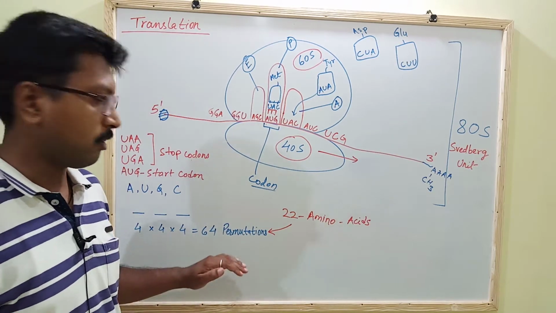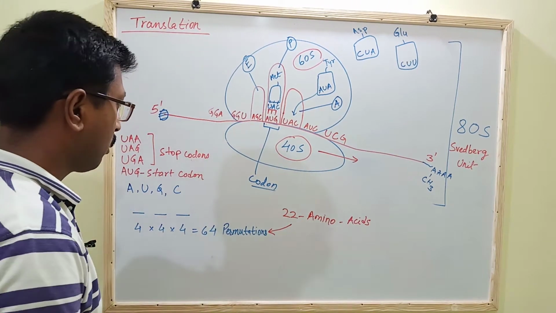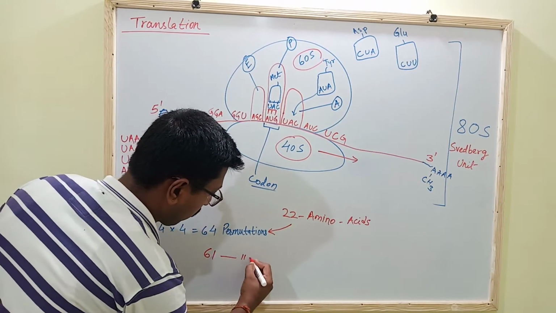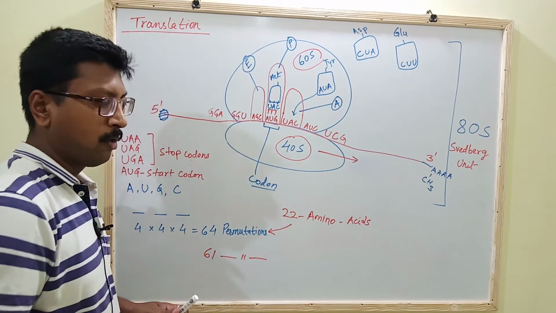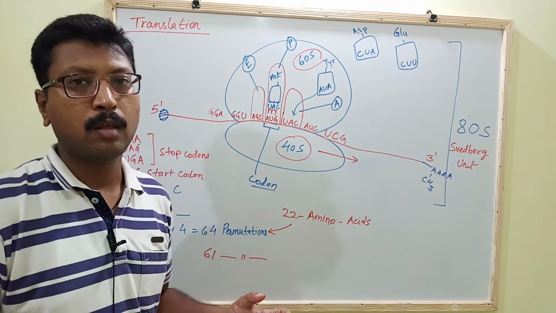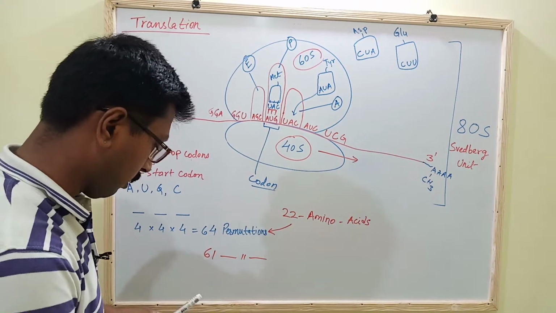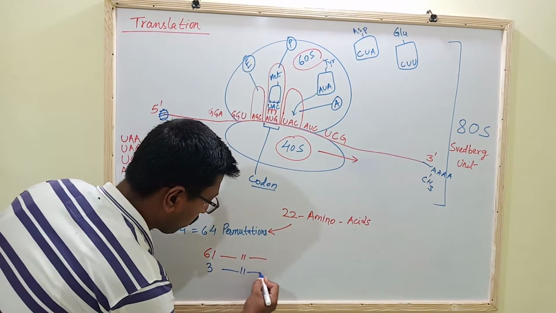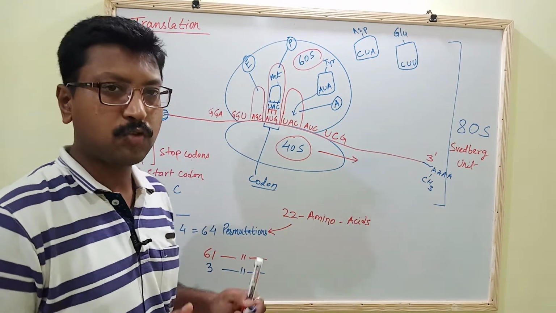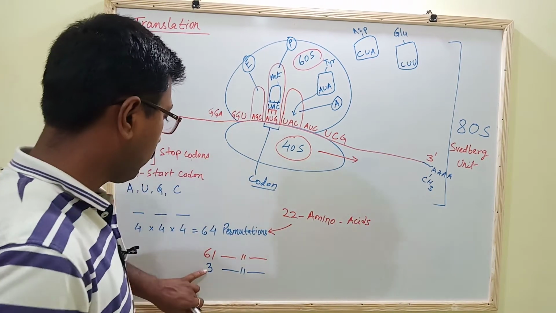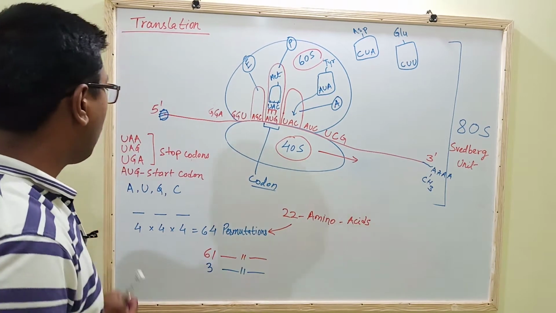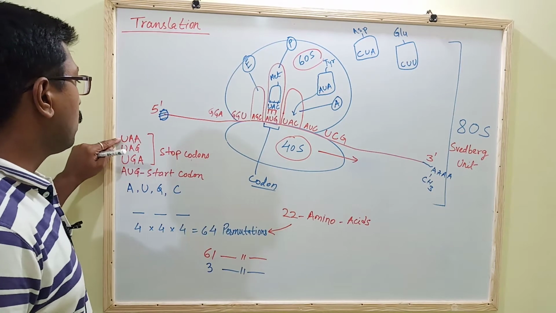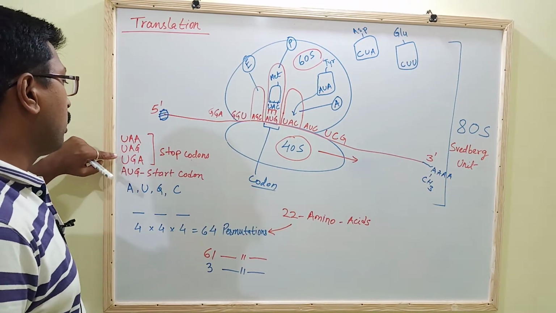Now in the 64 permutations, 61 are useful for getting amino acids, and there are 3 permutations required for stopping this translation. These 3 permutations, that means the stop codons, are UAA, UAG and UGA.